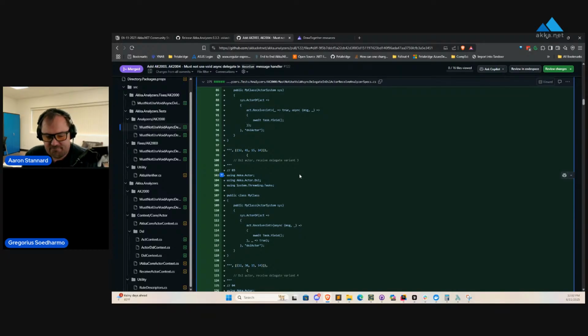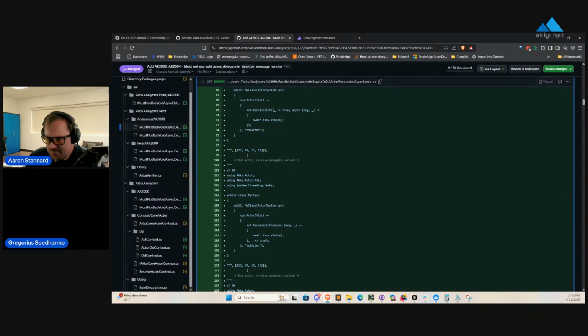The compiler does give you a warning, but a lot of people, including me, sometimes just ignore yellow squiggles. So it's actually bad.